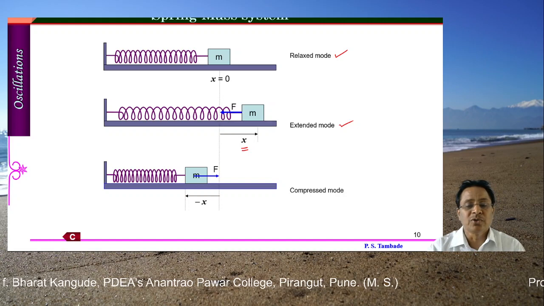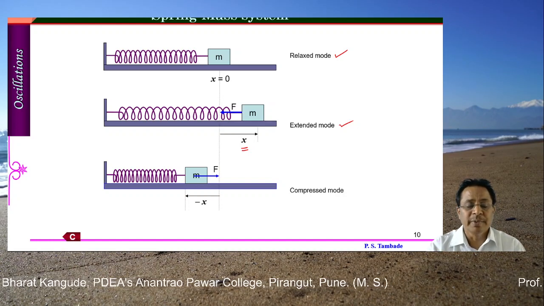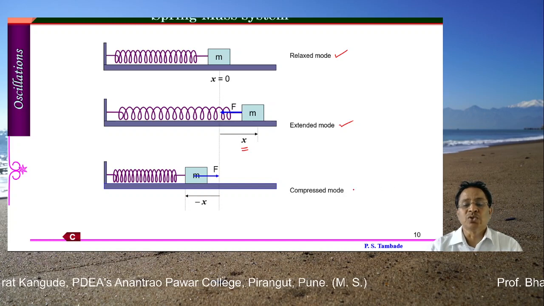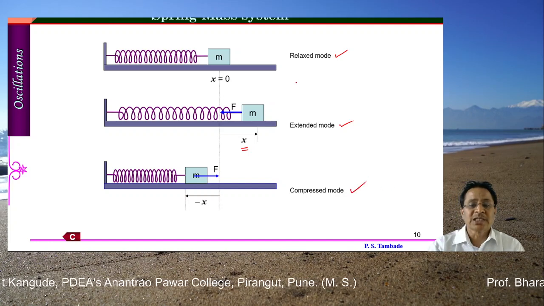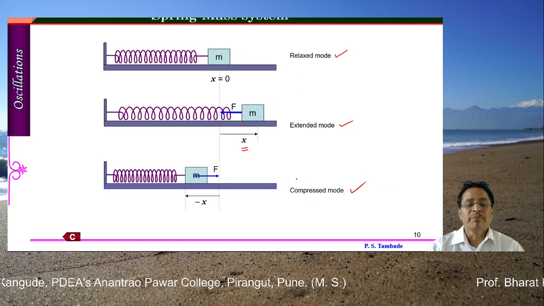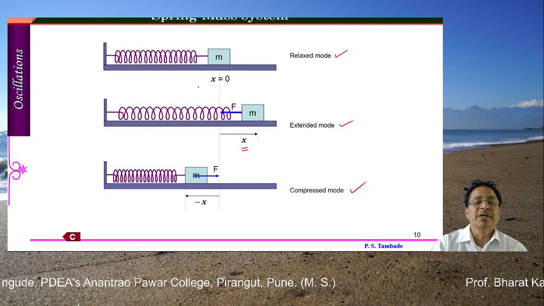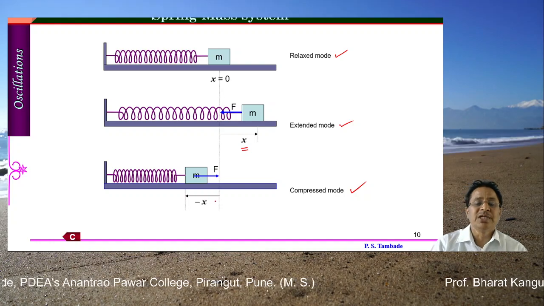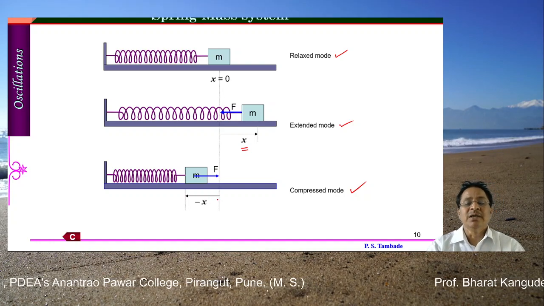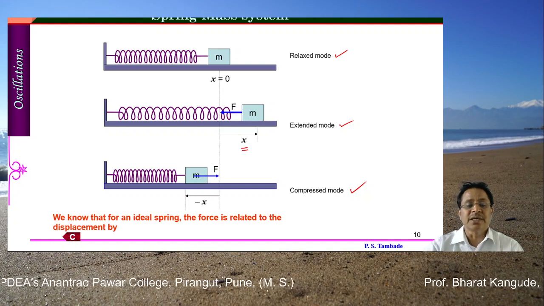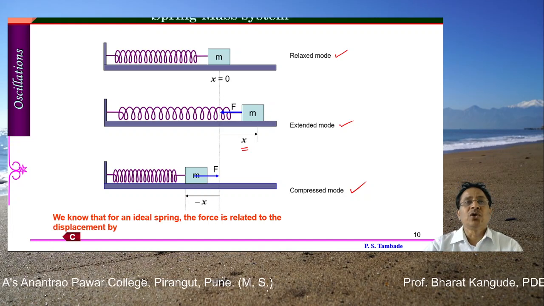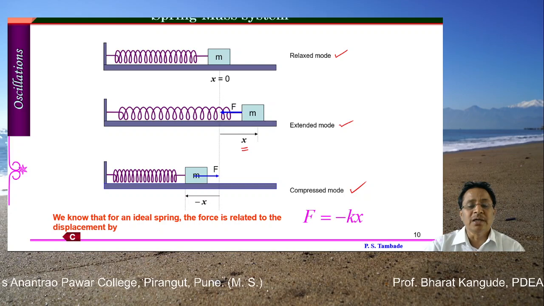The spring is found to be in the compressed mode, and therefore this mode is called the compressed mode. So whatever the situation, relaxed mode, extended mode or compressed mode, there has to be some displacement. Here displacement x is equal to 0, here displacement x is positive, here displacement x is negative. These are the three cases, and here we know that for an ideal spring the force is related to displacement by, what is that relation?